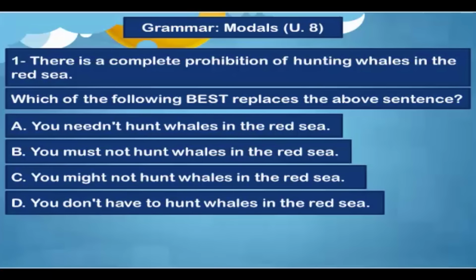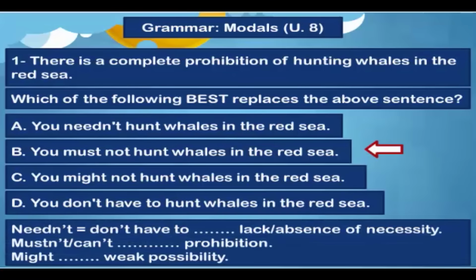I think you remember that we express prohibition. We say that someone is not allowed to do something by using mustn't and can't. That's very good. So B is the correct answer. And here is a reminder. We use needn't or don't have to express lack or absence of necessity, and we use mustn't and can't to express prohibition. As for might, we use it to express weak possibility.